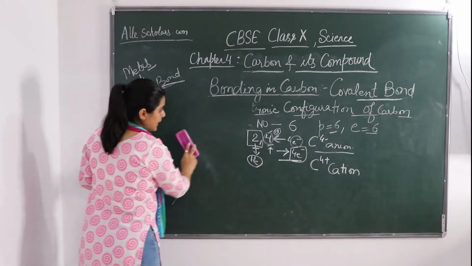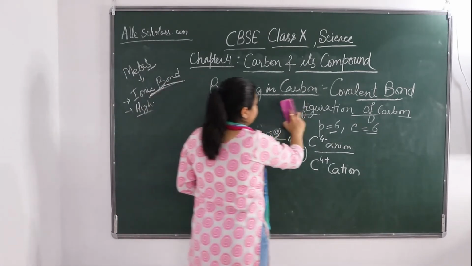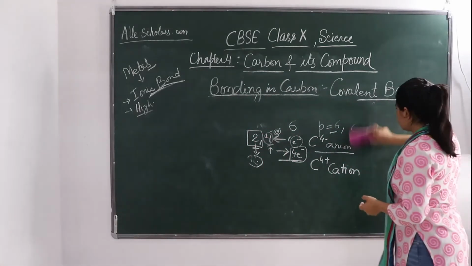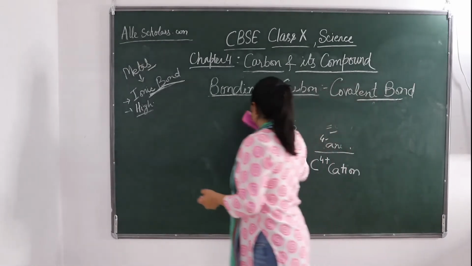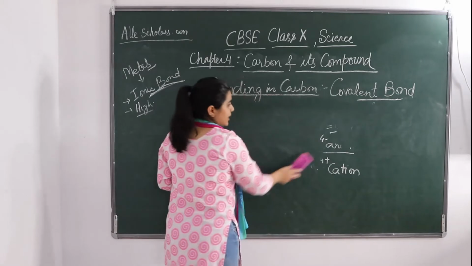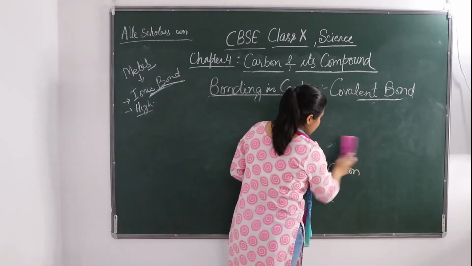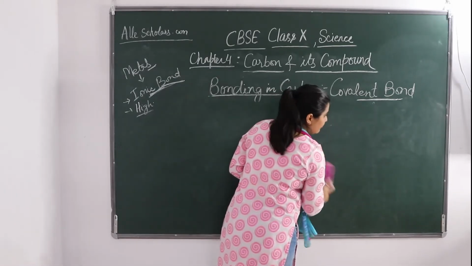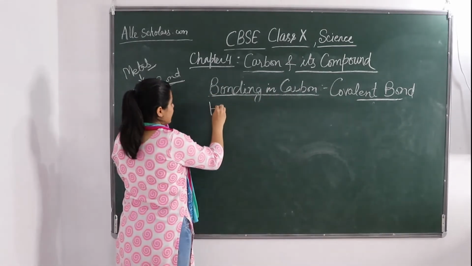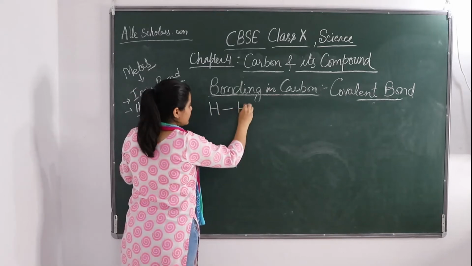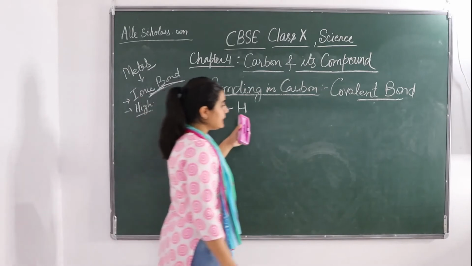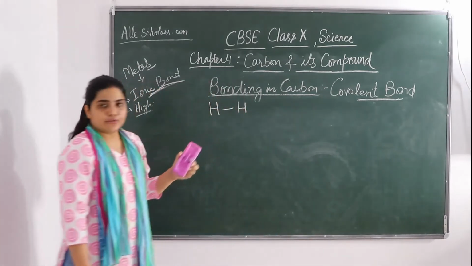So we got to know that. We will be taking some examples of how sharing of electrons is being done. So the very first example is of hydrogen. These hydrogen atoms are bonded in a form. Okay, one hydrogen is bonded with another hydrogen to form a covalent bond, because again they share their electrons equally.